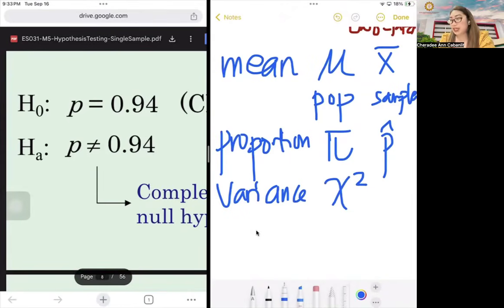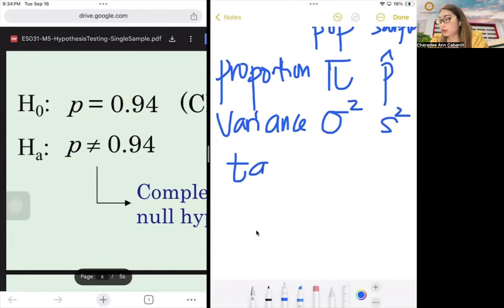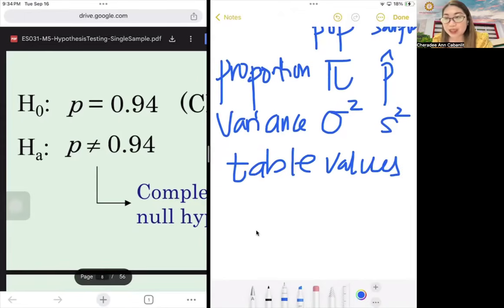For the computed value, bar X is for your computation of the Z. But let me correct that: let's use sigma square and then S square for the sample. Okay, but for the computed values or the table values, sorry, I'm just using my hand because I lost my pencil.